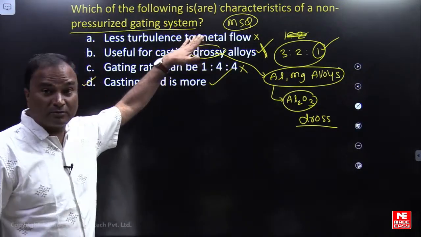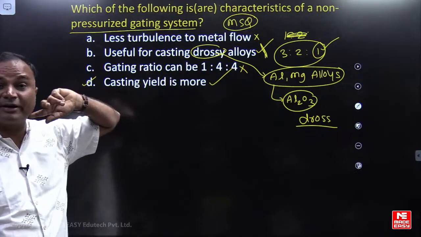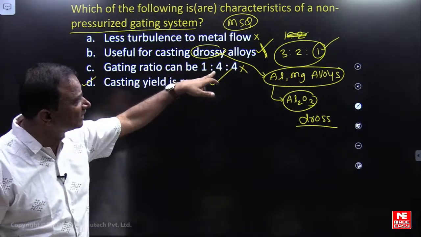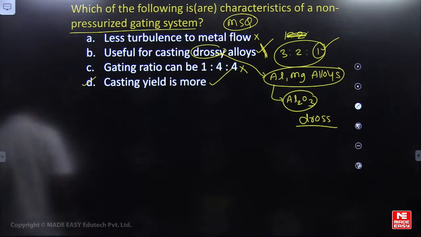Velocity is more, turbulence is more. Useful for casting of ferrous materials. Gating ratio is reversed, casting yield is more. Yes, yes, yes.